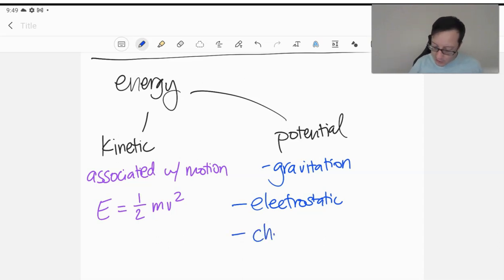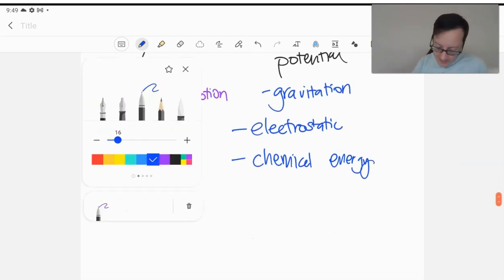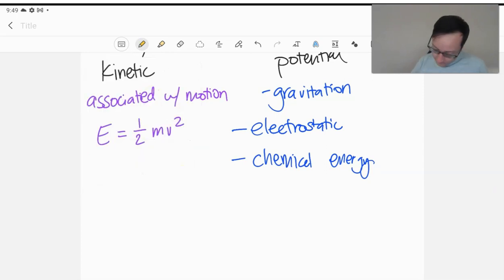And then we have what's generally called chemical energy, which is energy stored within chemical bonds. And that's an interesting one. Let's see, let's do orange here. So that's energy that's stored within bonds.